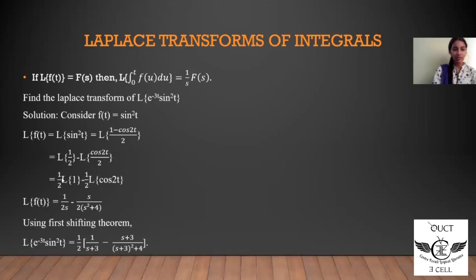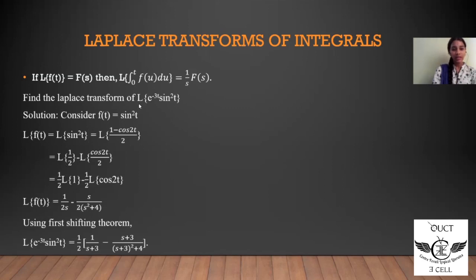Laplace of f of t turns out to be 1 by 2 into Laplace of 1, which is equal to 1 by s, as we have seen in the previous slides, minus 1 by 2 into Laplace of cos at, which is given by s by s square plus a square. Similarly, Laplace of cos 2t, substituting 2 in place of a, is s by s square plus 2 square, which is equal to 4. This gives 1 by 2s minus s by 2 into s square plus 4. This is the Laplace of f of t, where f of t is equal to sine square t.